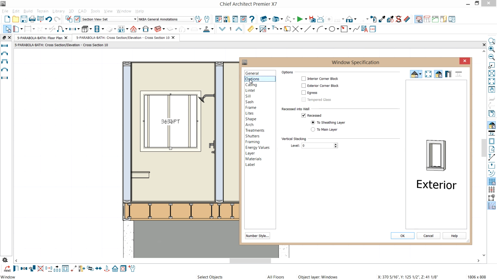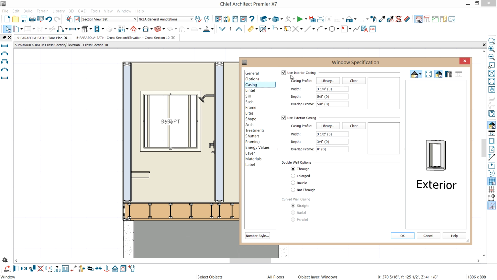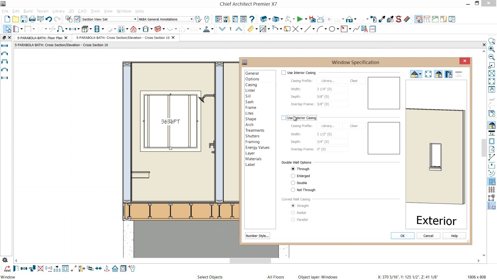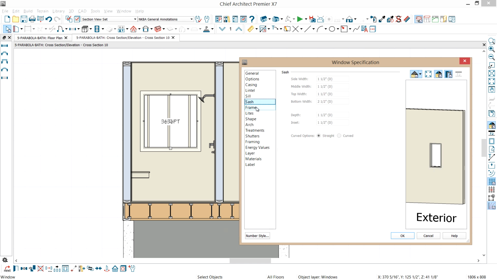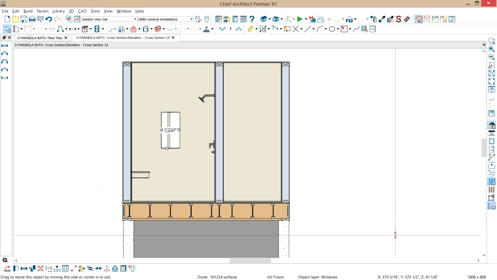Let's take a look at the options. That's okay. Casing, we don't want any casing on either side, so we'll remove that. Lintel, sill, remove the exterior sill. And then on the frame, I want that to be about 1/8 of an inch because that will then show the tile inlay in there. And select OK. Now those are the main changes that we need to make for that window.